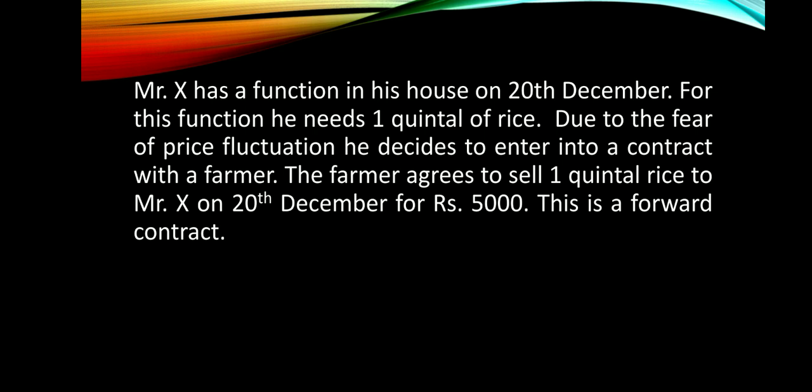As per the explanation, we need two parties, that is Mr. X and the farmer. Here there is a specified future date, that is 20th December, an underlying asset, 1 quintal of rice, and the predetermined price, that is Rs 5,000. It fulfills all the requirements, so we can call this contract a forward contract. Now if you see this example, it says due to the fear of price fluctuation, Mr. X decides to enter into a contract with the farmer. Now what is Mr. X's fear?